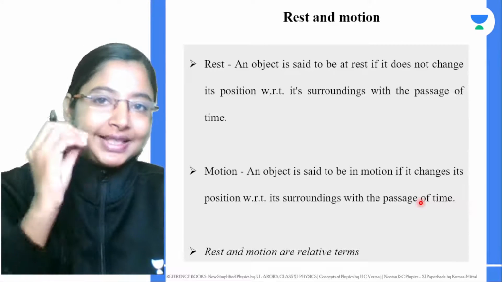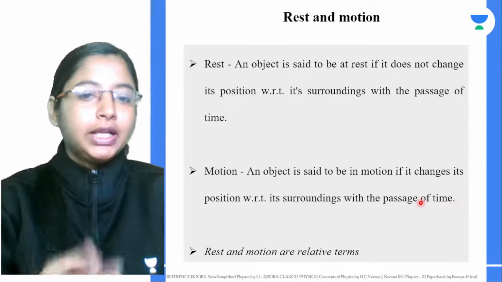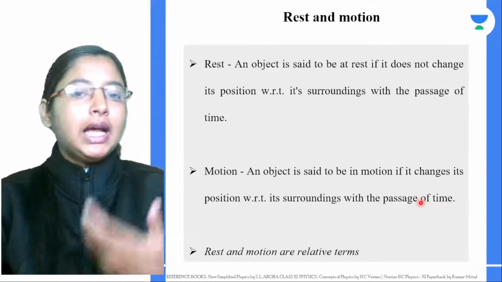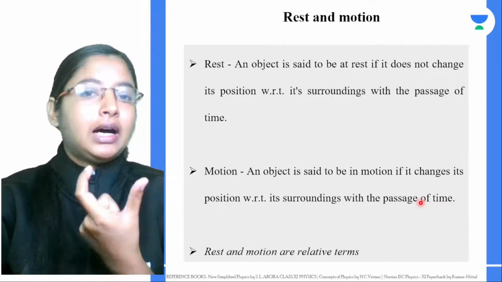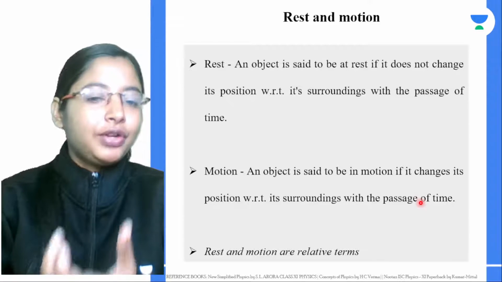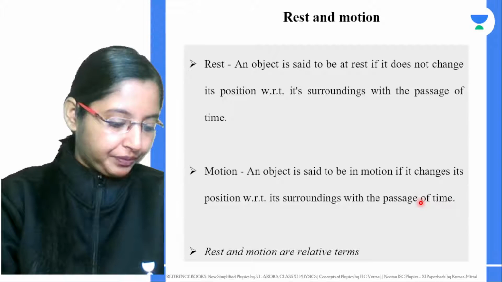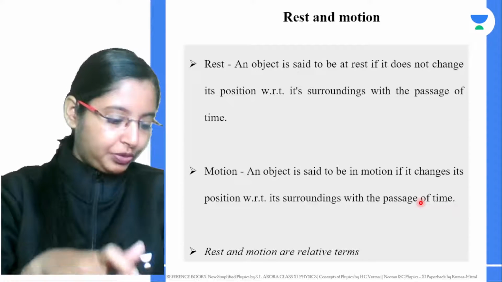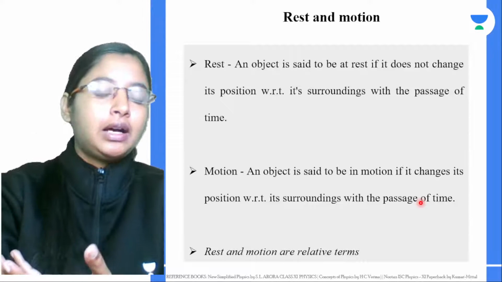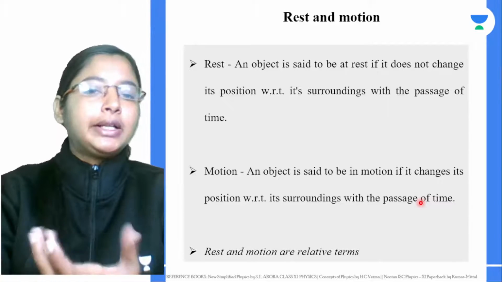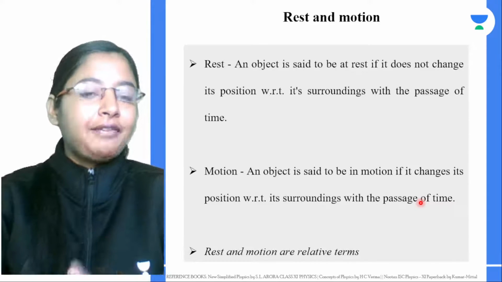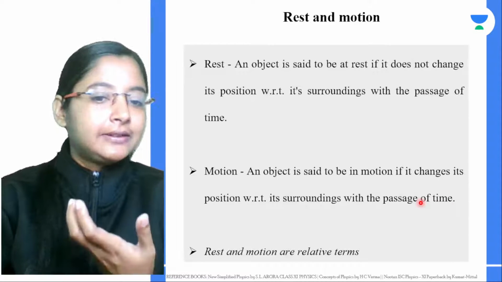Now both rest and motion are relative terms. Why? If you want to study whether an object is at rest or in motion, you need something for reference, and that reference object should be at rest. With reference to that object, if you're looking at the other one, then you can know whether the other object is at rest or not. But the reference object being at rest is not possible.